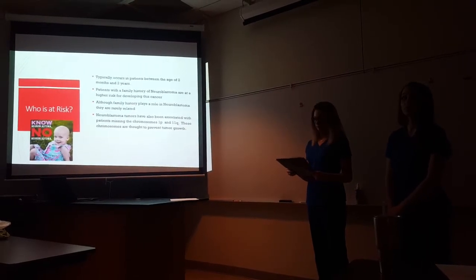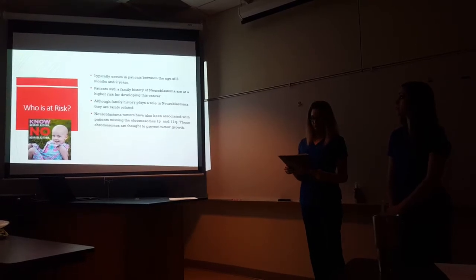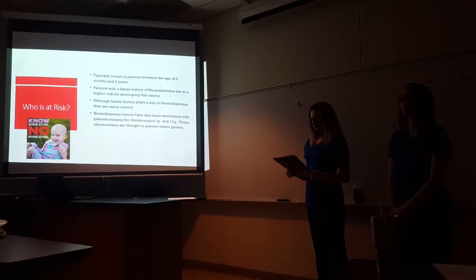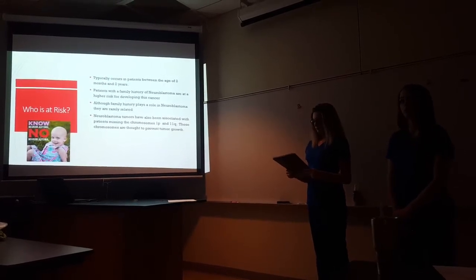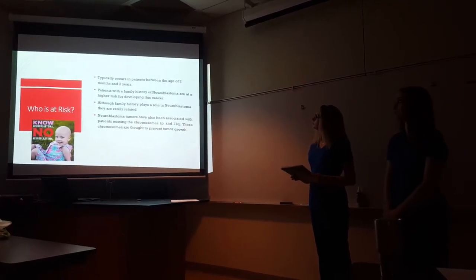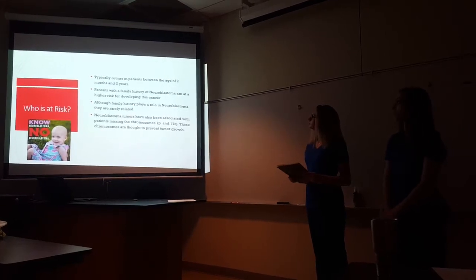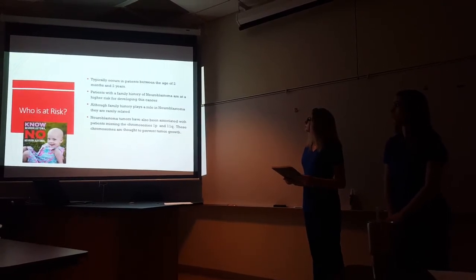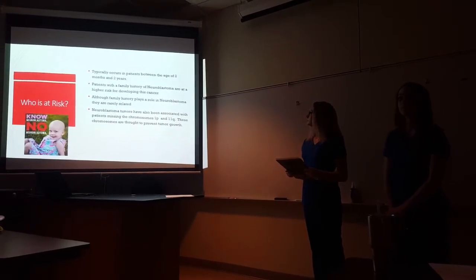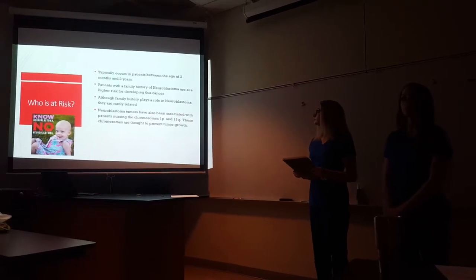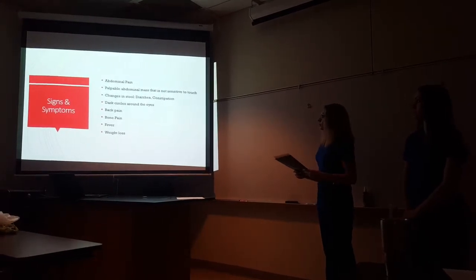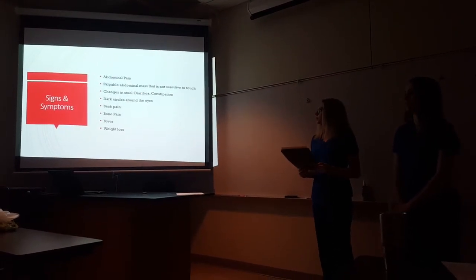So, who's at risk for neuroblastoma? It occurs typically in the ages between 2 months to 2 years, and patients with a family history of neuroblastoma have a higher risk for developing this type of cancer, but it's not always associated. They say it's actually rarely associated with the family history. Neuroblastoma tumors have also been associated with patients missing chromosomes 1p and 11q. I had never heard of this, but these chromosomes are thought to prevent tumor growth, so missing them could go towards that. So there's a wide range of signs and symptoms that come with neuroblastoma.